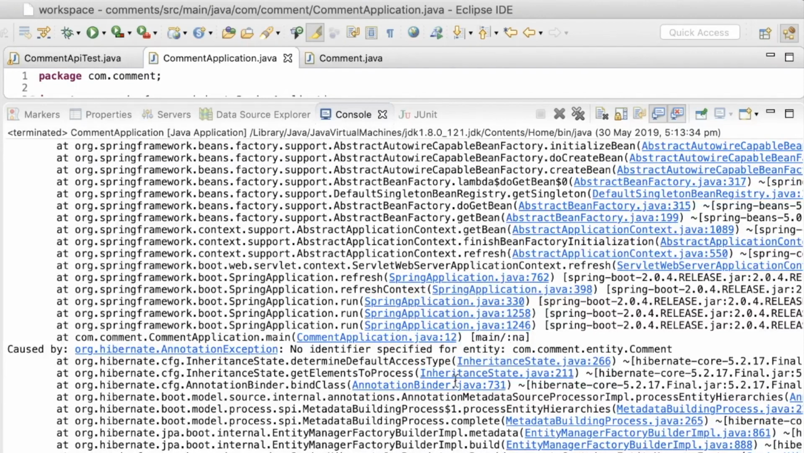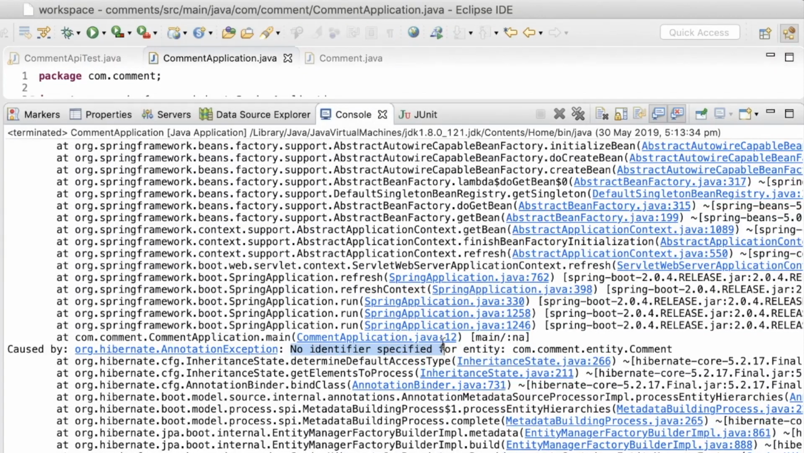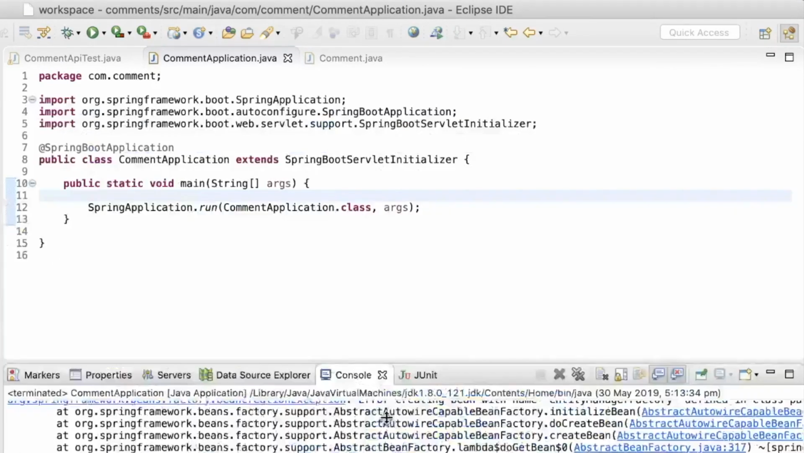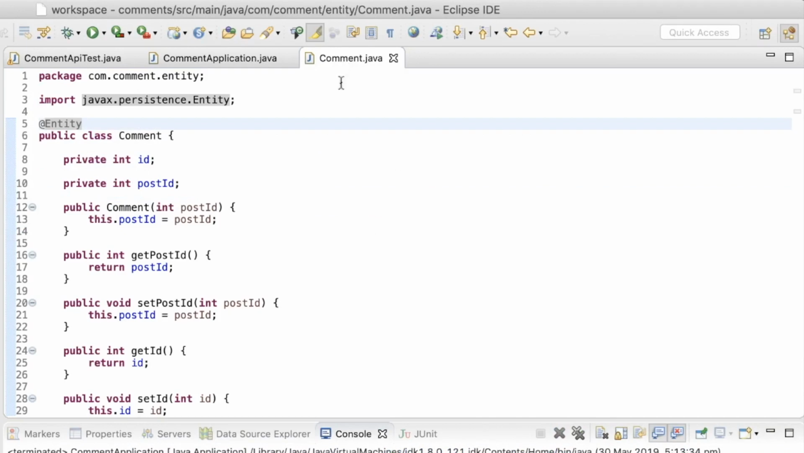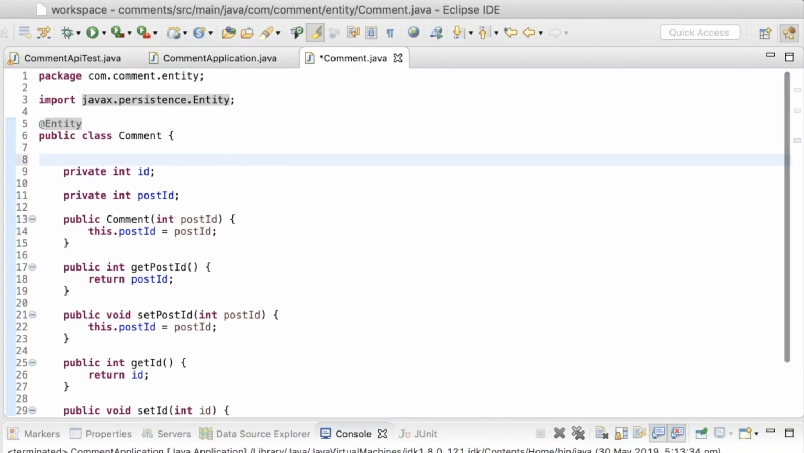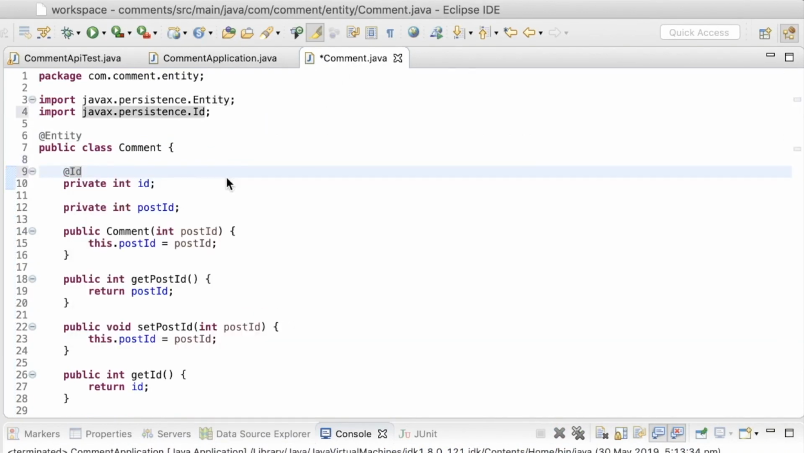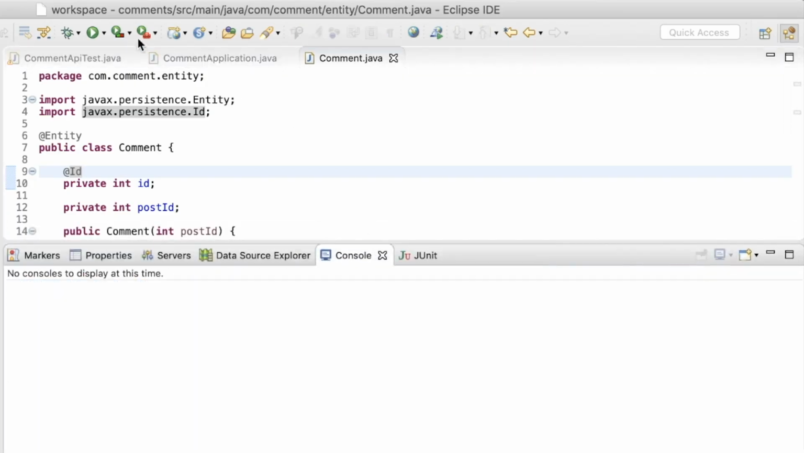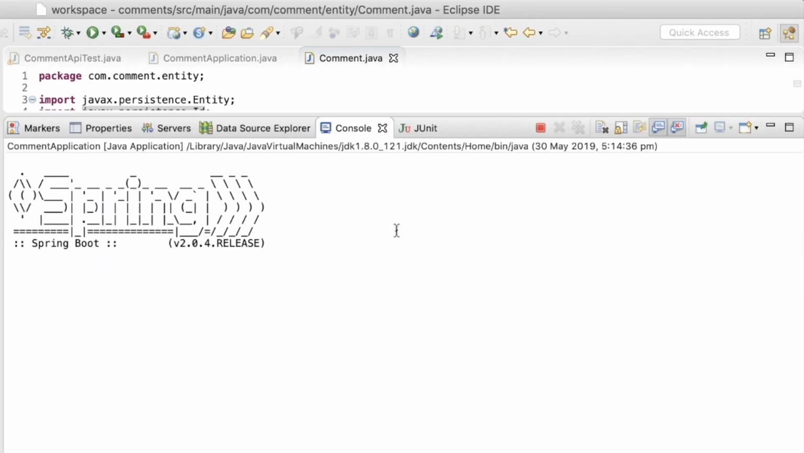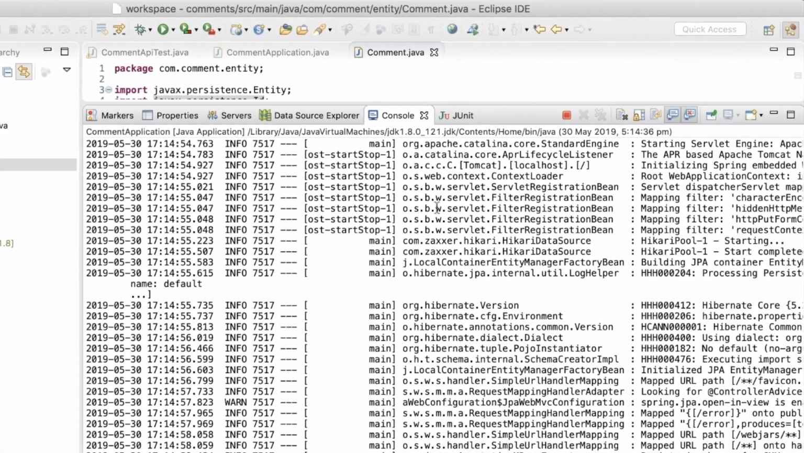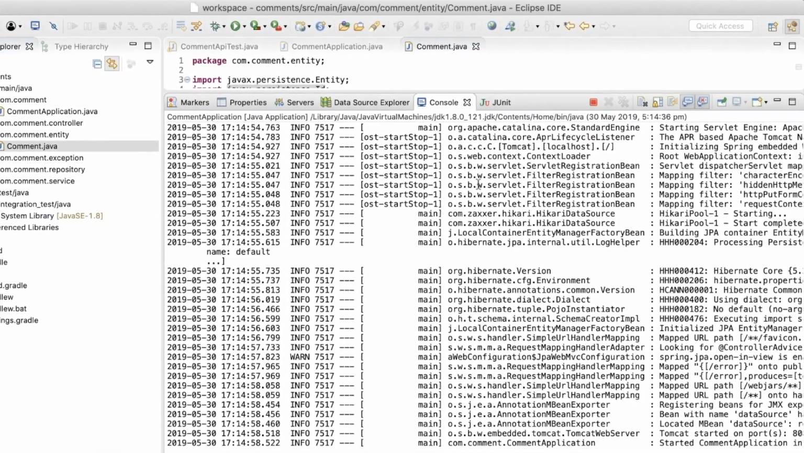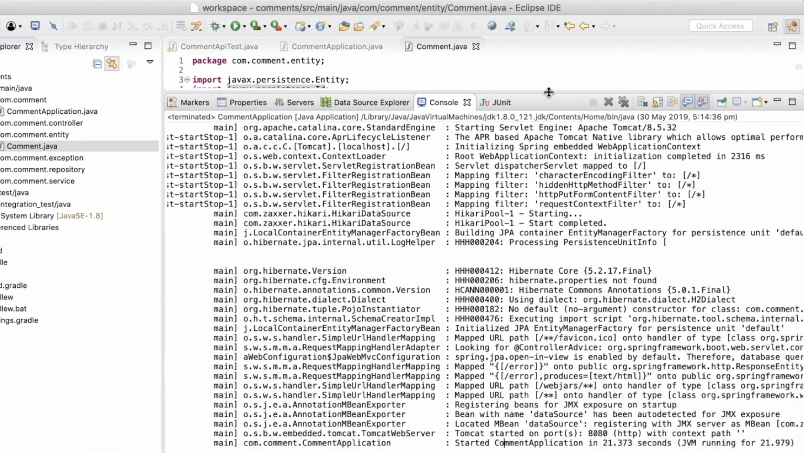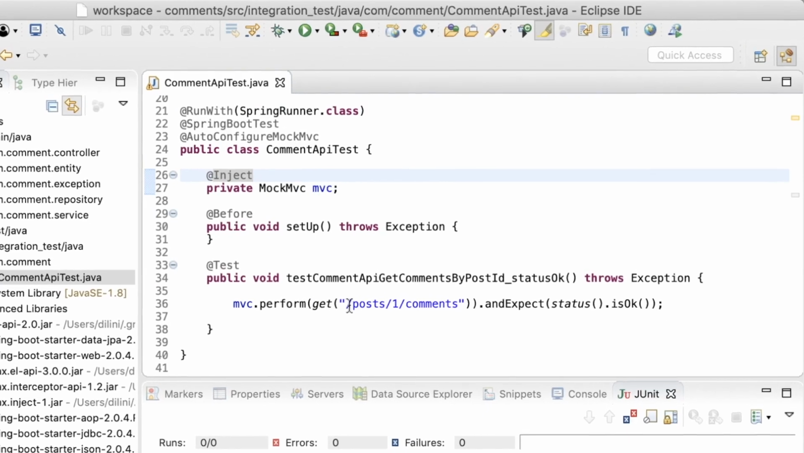Now there's another problem. No identifier specified for entity comment. Now I have to annotate the primary key of the comment with @Id annotation so that it's recognized as the primary key. And run it once again. Now that it started successfully, I'll get back to the integration test.